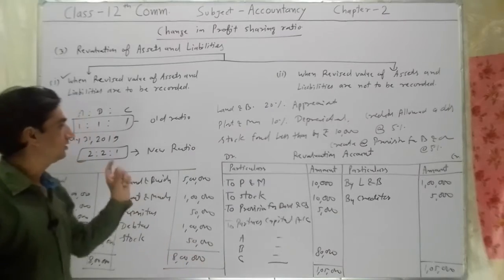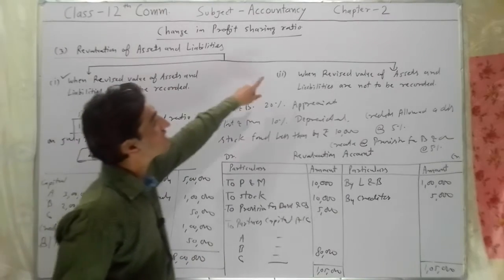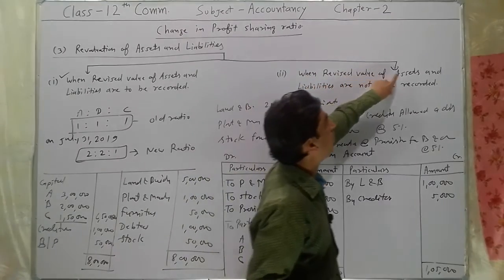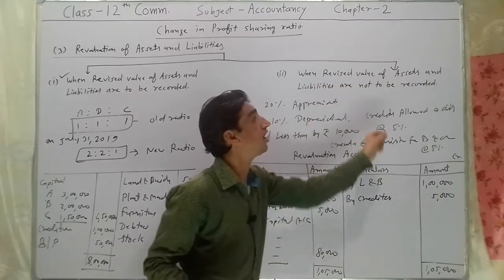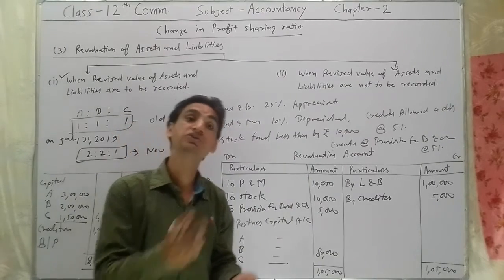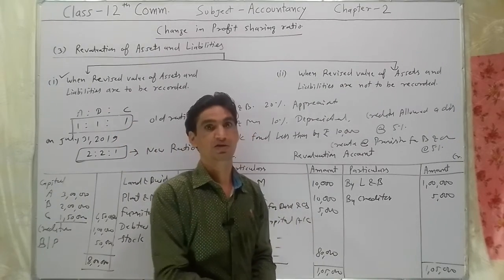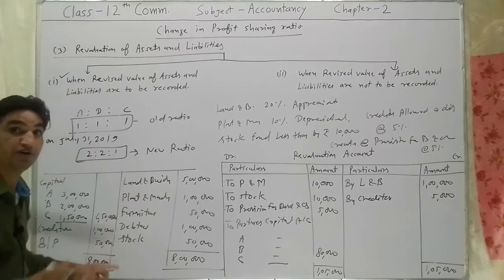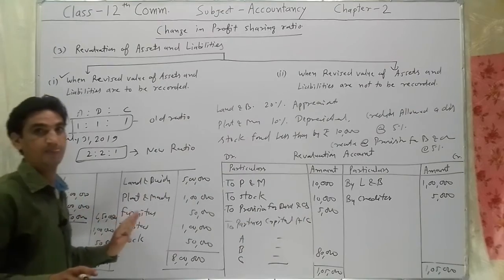Now we are discussing the second concept, when revised values of assets and liabilities are not to be recorded. It means we will record the same value given in the balance sheet. We will not change these values.